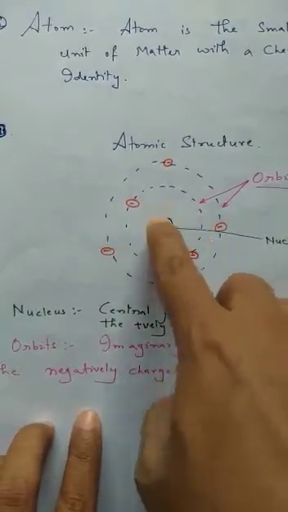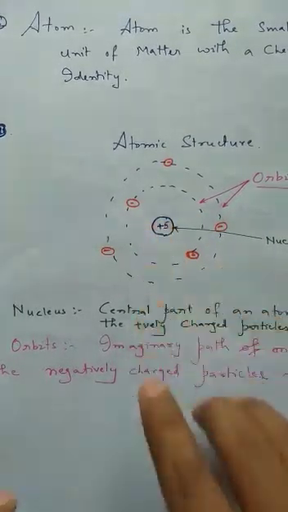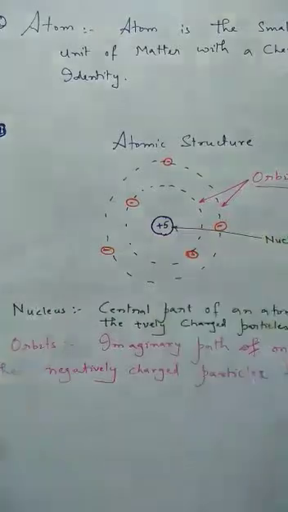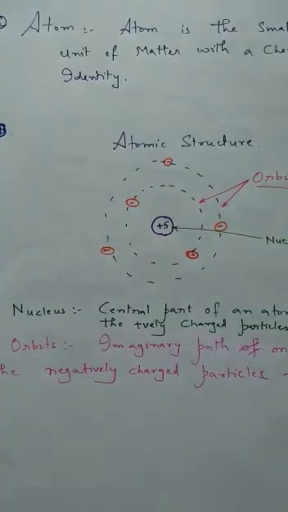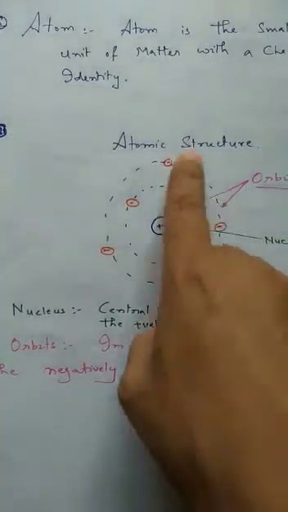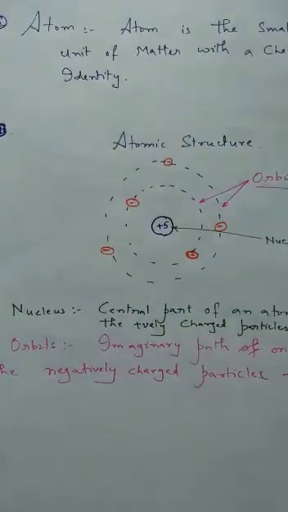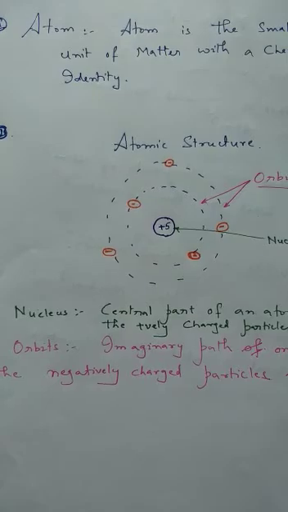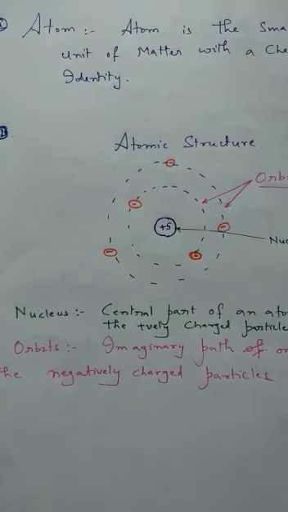The center of the atom is called the nucleus. In the nucleus there are 5 positive charges, so this is a unique system. This atom can represent a boron atom. We will continue with the discussion of this atom in the next video.